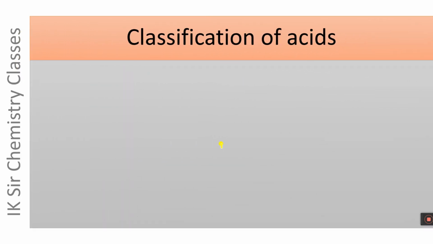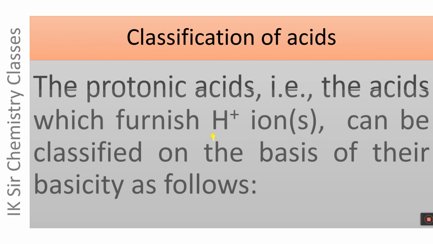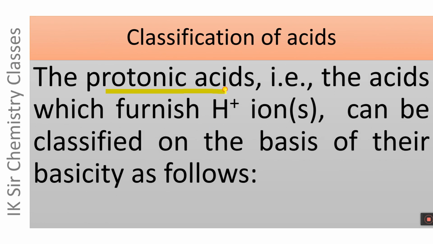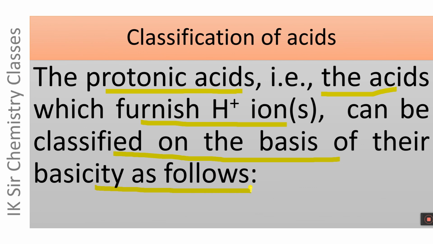Now, classification of acids. The protonic acids, that is, the acids which furnish H plus ions, can be classified on the basis of their basicity as follows. What are protonic acids? The acids which furnish H plus ion are called protonic acids, and such acids can be classified on the basis of their basicity as follows.